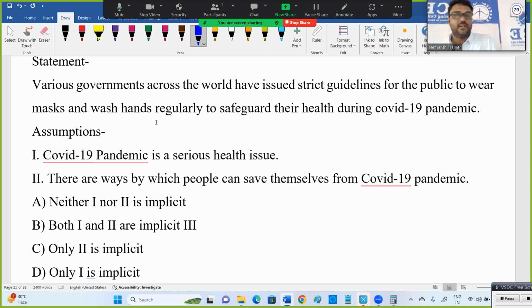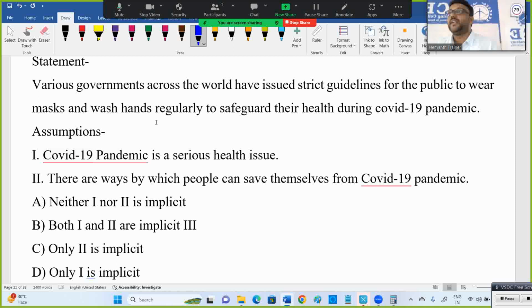Okay, assumption is what? See, a statement and assumptions is a very simple point. While giving the statement, that person is assuming what in his mind. You have to see in that guy's mindset. While giving that statement, what is he assuming, what is he thinking about? There are ways by which people can save themselves from the COVID-19 pandemic. That's why they have given strict guidelines. If you follow, you may be saved. That's why they have given the statement.